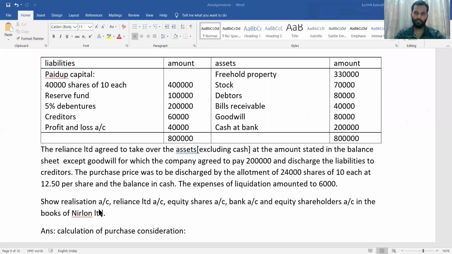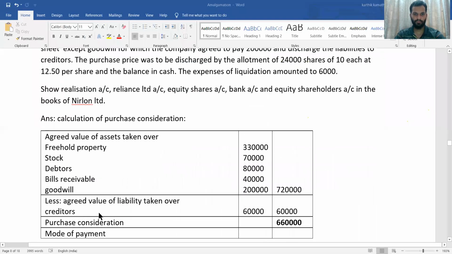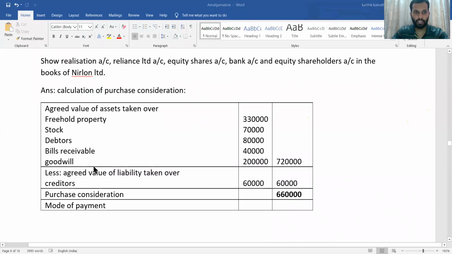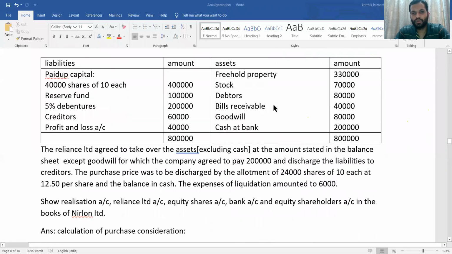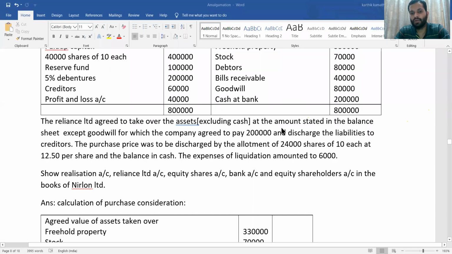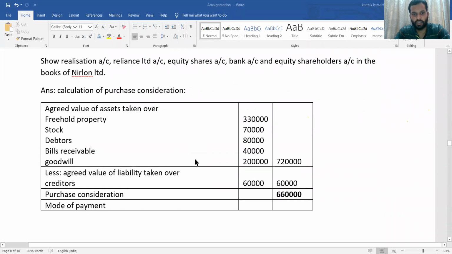So first we need to see the working note for purchase consideration. First one, agreed value of assets taken over. All assets are taken over at book value except goodwill. Goodwill is agreed at 2 lakh. So all assets you write at book value and exclude cash. Cash is not taken over, they have specifically mentioned. So the agreed value of assets taken over will be 7,20,000.